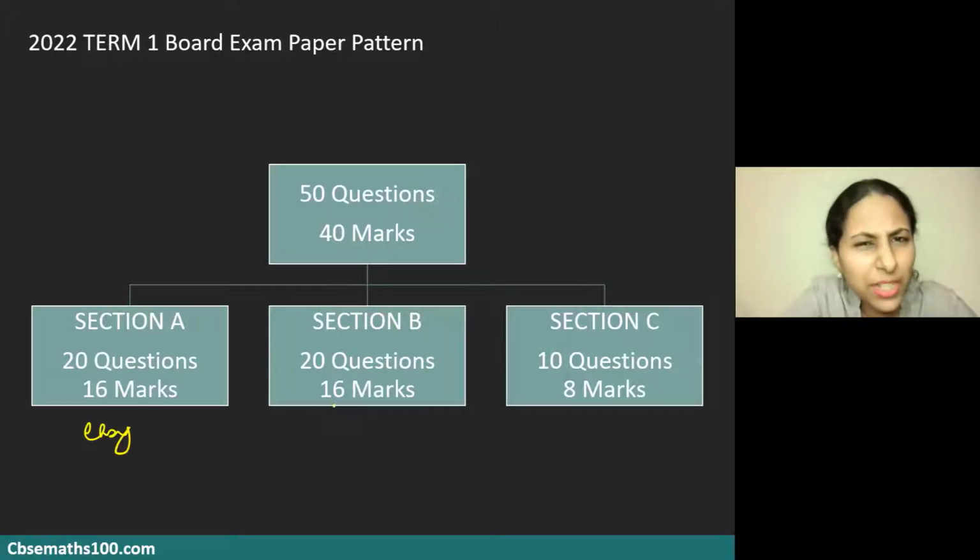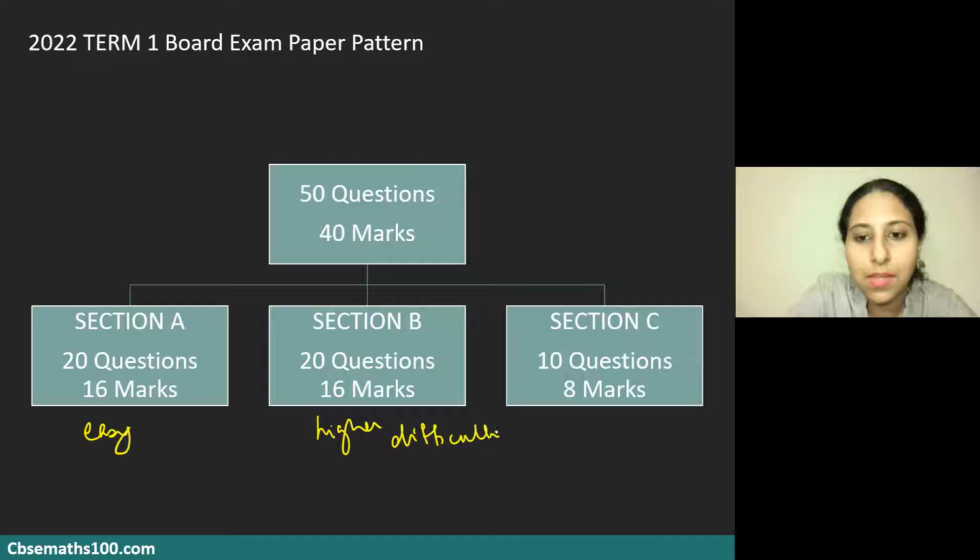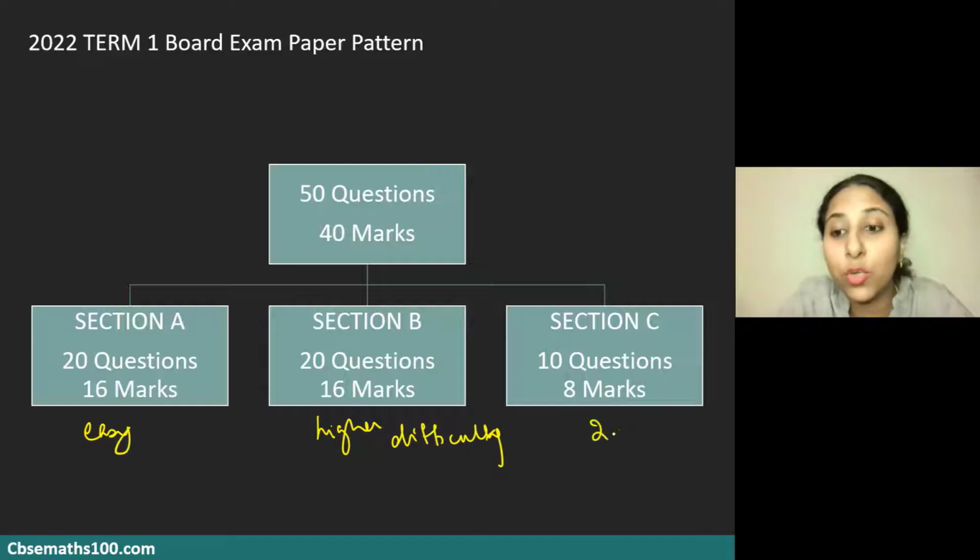Section B are of a little higher difficulty as compared to section A. So this is a little higher difficulty questions. And section C was purely case studies. You had 2 case studies over here in section C. That is the format of the paper.